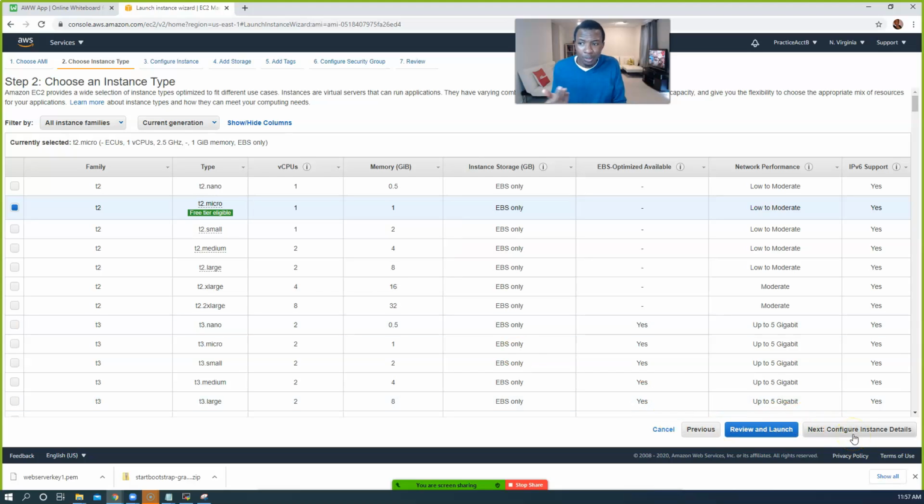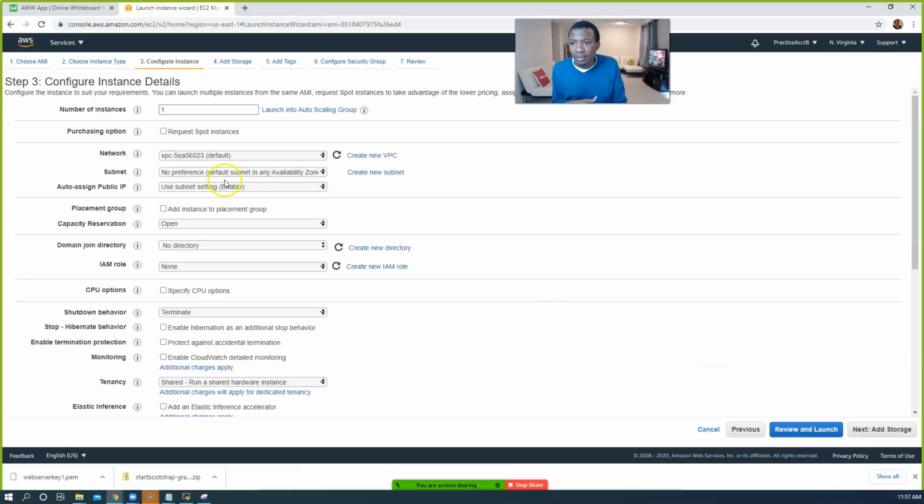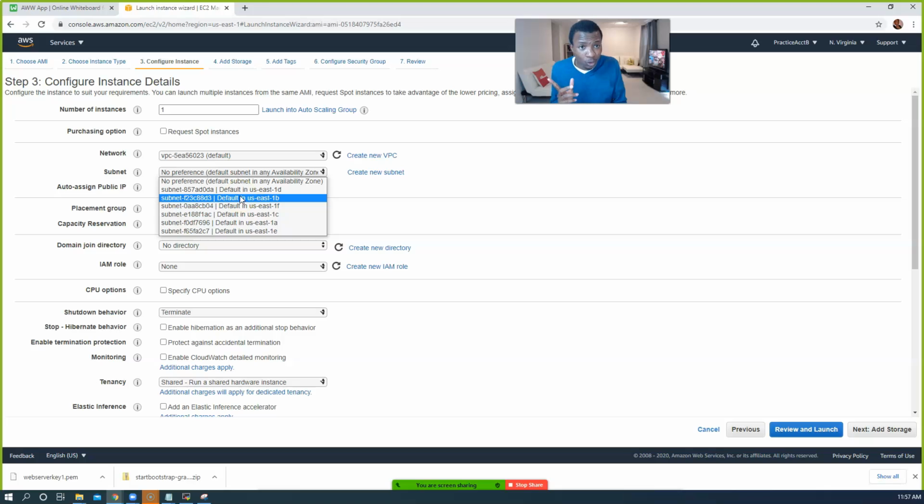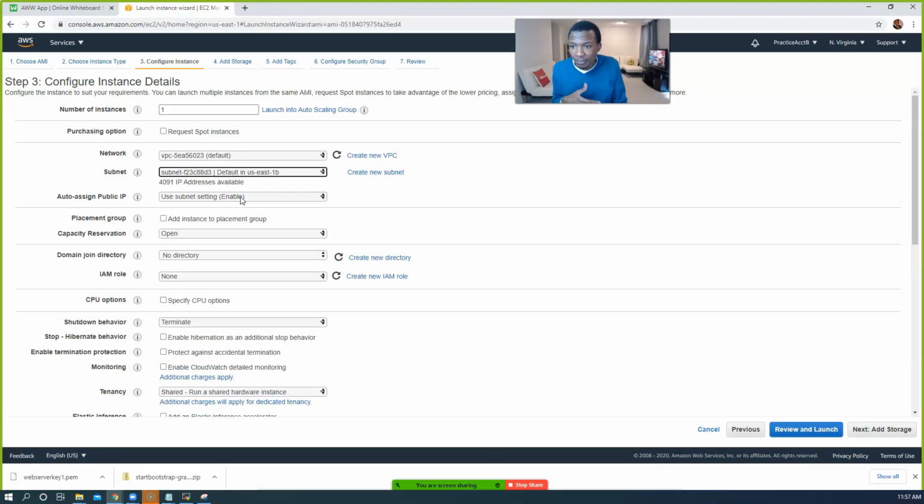Configure instance details. Make sure you have that checked. Next, configure instance details. Let's put this in 1B. Okay, remember the first one we put in 1A. Let's put this in 1B. Okay, 1B. All right.